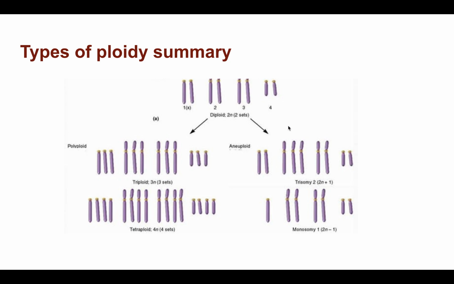So this one here hasn't separated properly, and it's got trisomy. It's got an extra chromosome here. All right, so chromosome 1 separated properly, chromosome 2 did not. We've got 3 copies of it. Chromosome 3 separated properly, chromosome 4 separated properly. So this is trisomy because it's got an extra one. In this one, chromosome 1 didn't separate properly. We've only got one of them. We've got monosomy chromosome 1. The others are in pairs as they should be. So this side's looking at aneuploidy, and this side's looking at polyploidy.